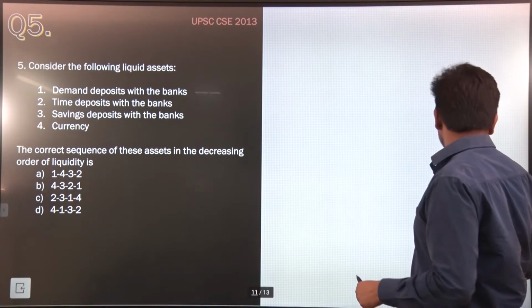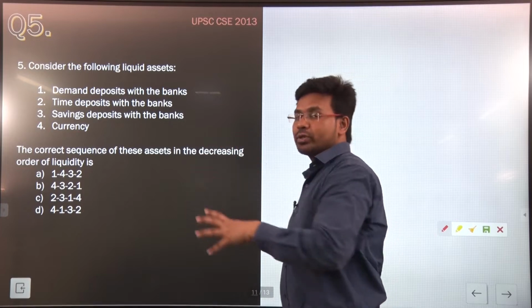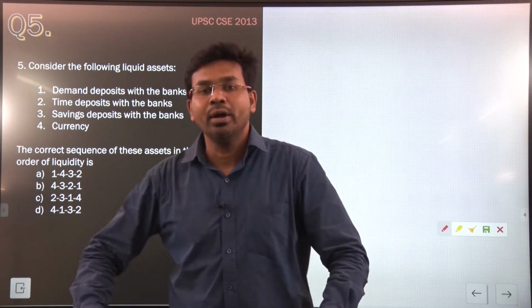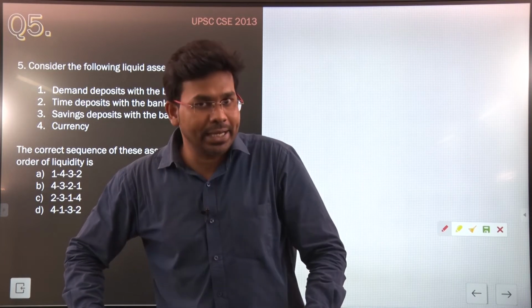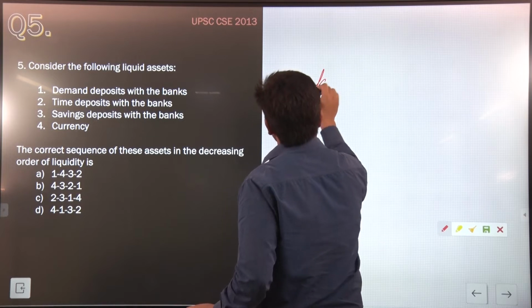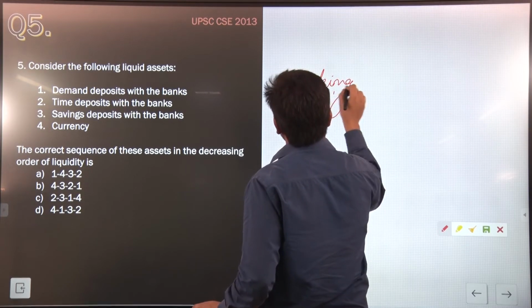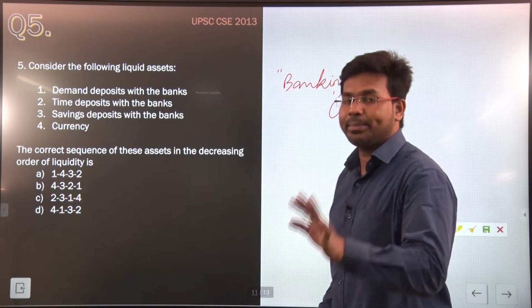This question is also very important. Why is it important? Because this topic is also associated with banking and money. Banking, as I already said, is an important sector from where UPSC asks questions every year in the prelims exam.